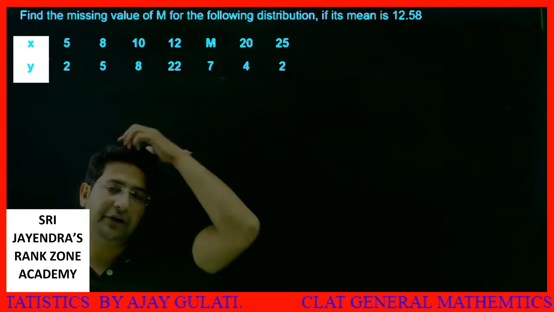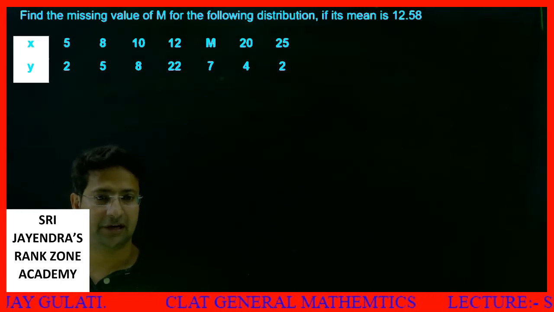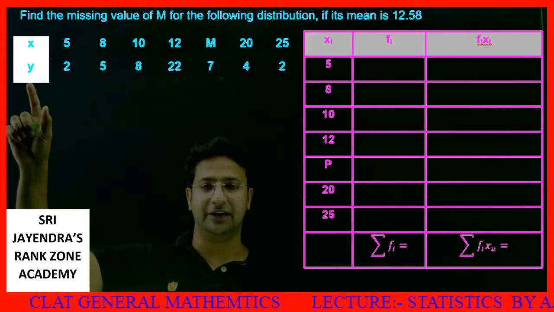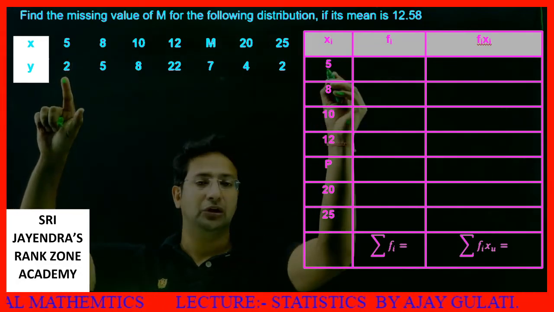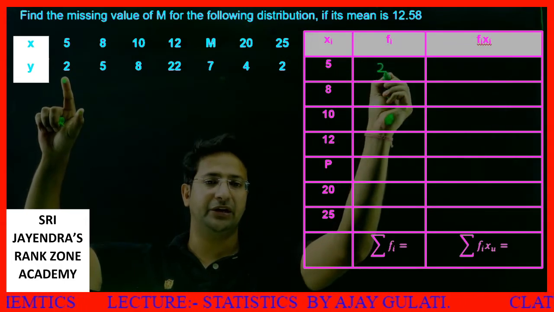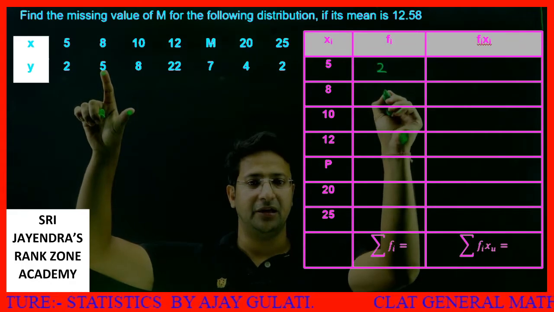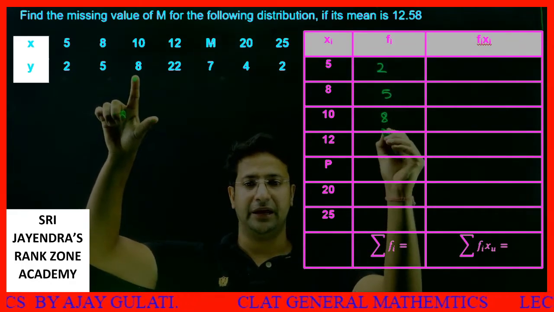First of all, we'll draw a table to calculate the values to find the actual sum. Let's start. We have this value x, that is 5. This 5 is repeated how many times? 2 times, so in front of this 5 I'll write 2. This 8 is repeated 5 times. Then this 10 is repeated 8 times.